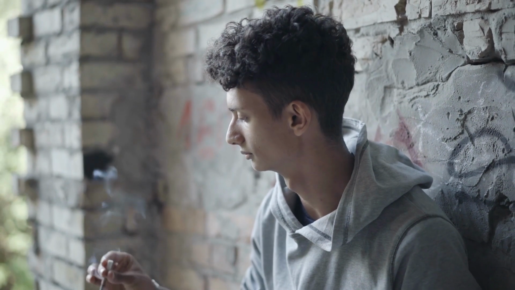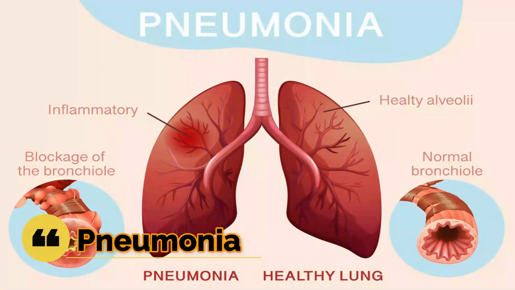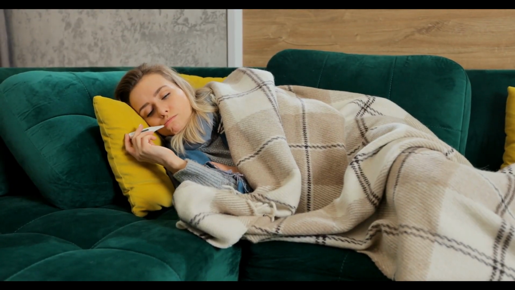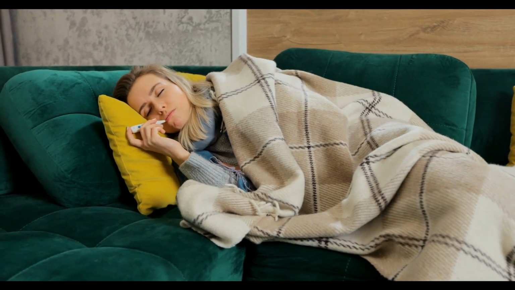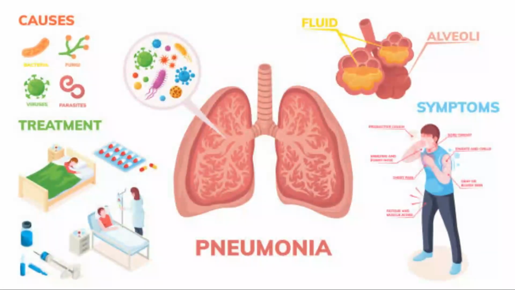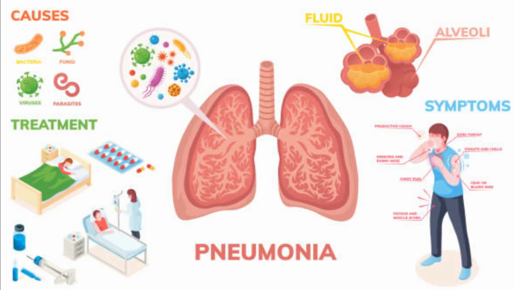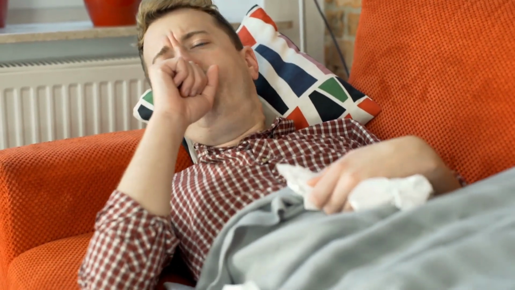Even if you've smoked for a long time, you can drastically lower your risk of lung cancer if you give up. 4. Pneumonia. An infection known as pneumonia causes inflammation in one or both of the lungs' air sacs. The air sacs may fill with fluid or pus, purulent material, which can result in fever, chills, coughing up phlegm or pus, and trouble breathing.